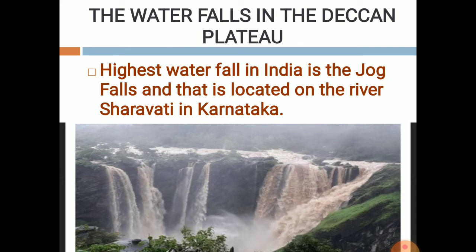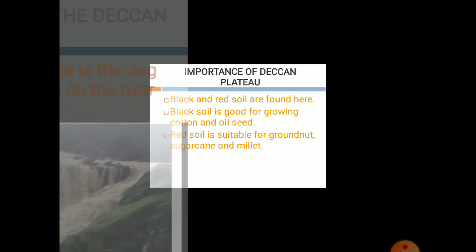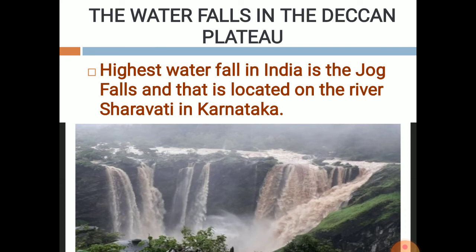Now the waterfalls in the Deccan Plateau. The famous waterfall in the Deccan Plateau is known as the Jog Fall. It is the highest waterfall and it is located on the Sharavati river in Karnataka. You can see the picture also here. The Jog Fall. You can see the picture here. This is the highest waterfall which is in Karnataka.